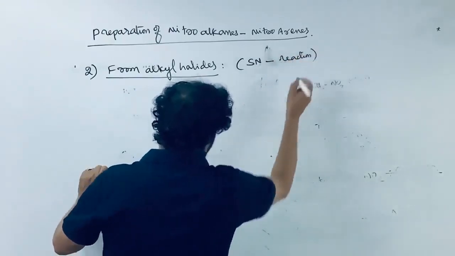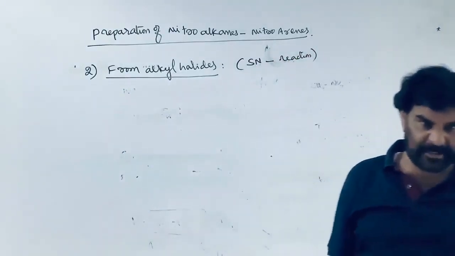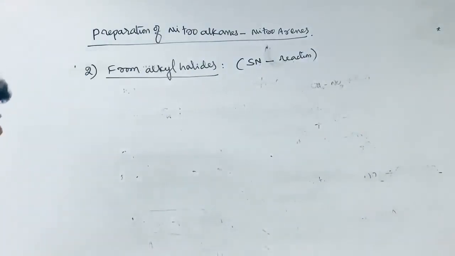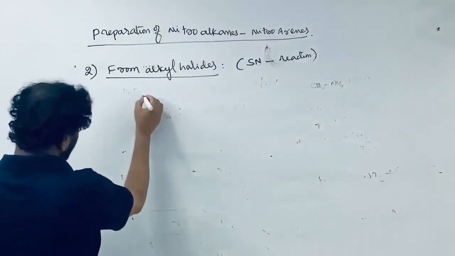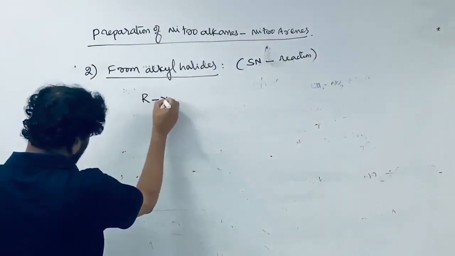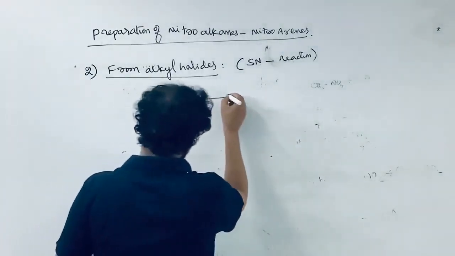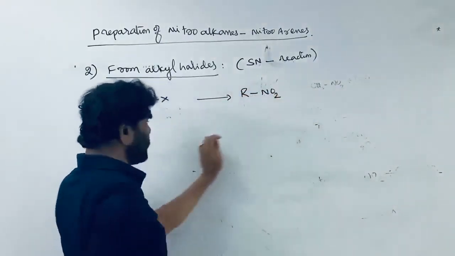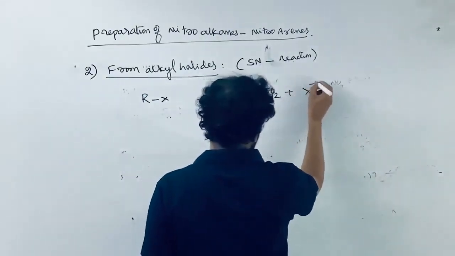Alkyl halides are famous for their characteristic reactions, which are nucleophilic substitution reactions through the SN1 mechanism, the SN2 mechanism, or SNi. So there are several such reactions of alkyl halides. If you take the alkyl halide, where the halogen is connected to the carbon by a C-X bond, the halogen is replaced with the nitro group. Nitroalkane is formed. This is the SN reaction plus X minus ion.